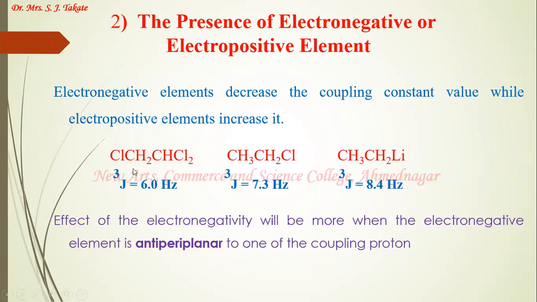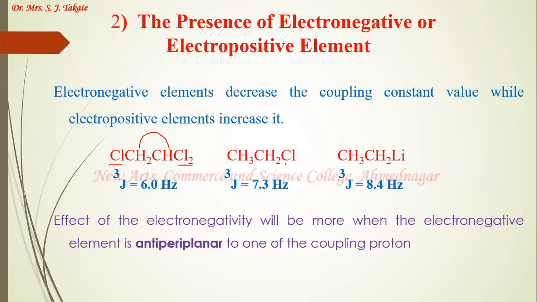Let us see these three examples, where we have an electronegative element in the first two examples, while in the third example we have the electropositive element lithium. See, in the first case there were more chlorine atoms, two from this side and one from this side, and the vicinal coupling constant between these protons is 6 hertz.